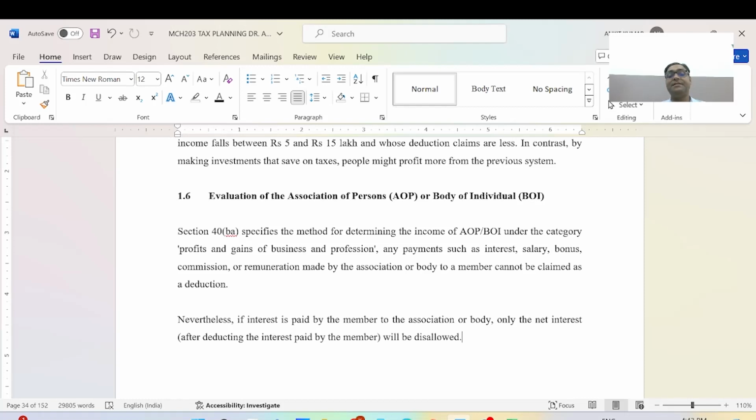Any payments such as interest, salary, bonus, commission, remuneration made by the association or body to a member cannot be claimed as a deduction. Only the net interest after deducting interest paid by the member will be disallowed.